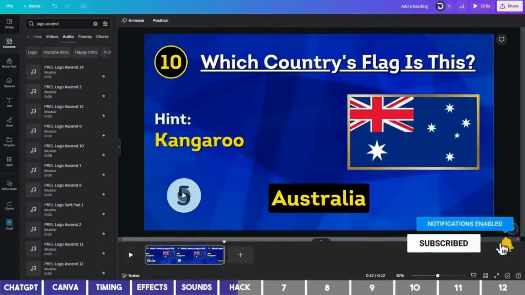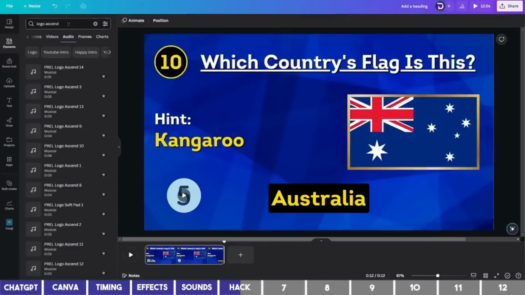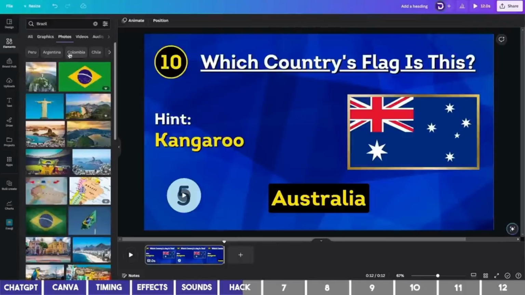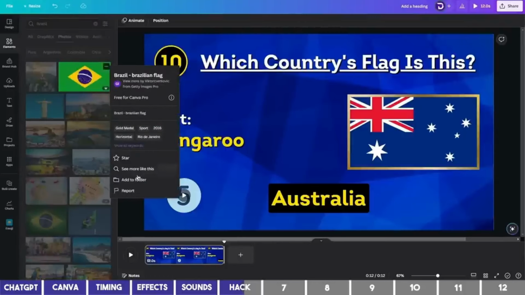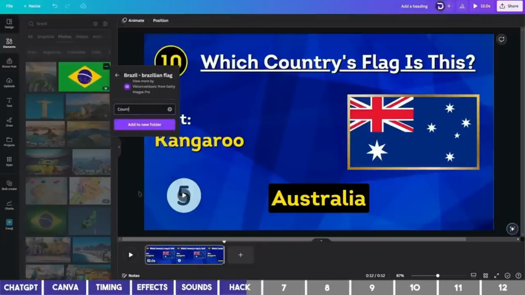The next step is to go to ChatGPT and copy the first country name from the table. Paste it in the search box on Canva, and switch to Photos to find a flag. Right-click on the flag and select Add to Folder. We can create a new folder here. Give it a name, and add the flag to it.